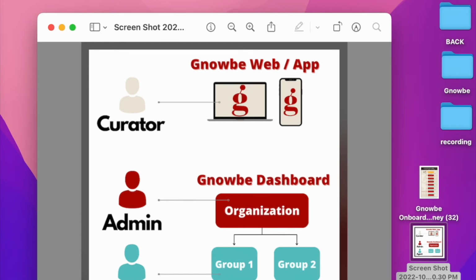It's really important. So when we talk about users who create programs on Gnowbe Web and App, we call them curators. The users who handle administrative matters on the Gnowbe dashboard are referred to as admins or agents. You'll learn more about the difference between these three roles in later tutorials, but do note that these roles are not mutually exclusive, and a single user can actually hold all three of these roles simultaneously.